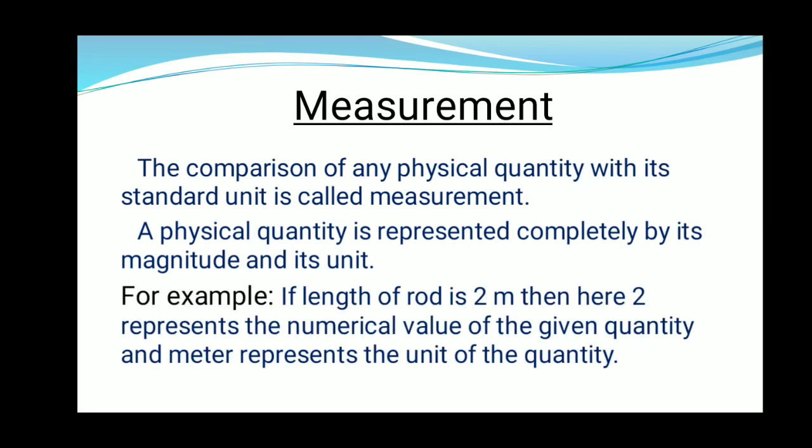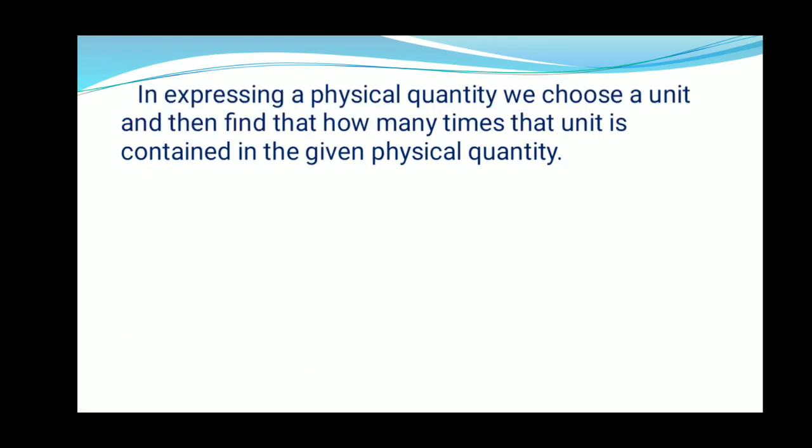For example, if the length of a rod is 2 meter, then here 2 represents the numerical value of the given quantity and meter represents the unit of the quantity. In expressing a physical quantity, we choose a unit and then find how many times that unit is contained in the given physical quantity.